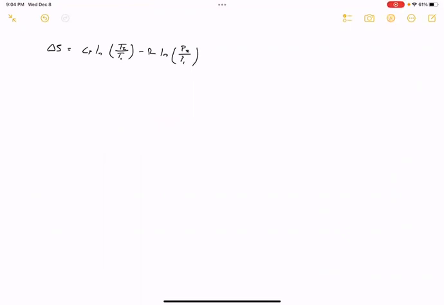So of all this information that's given, what do we know? We know pressure 1, pressure 2, and temperature 1, but we don't know temperature 2. So how can we find temperature 2? We obviously have to find it before we can make use of this equation.